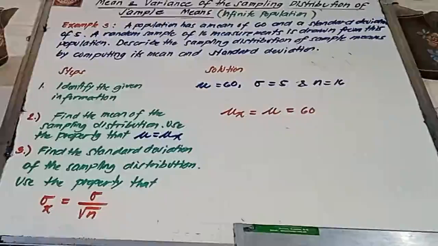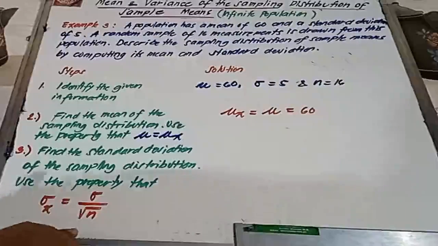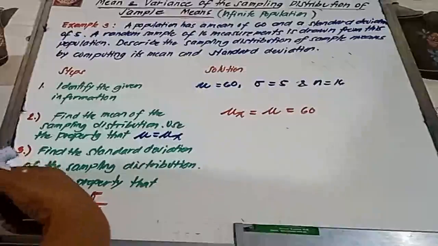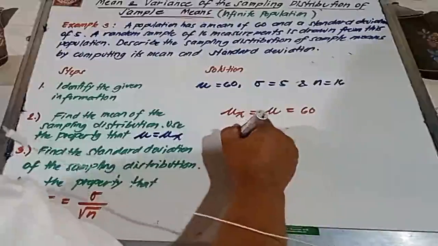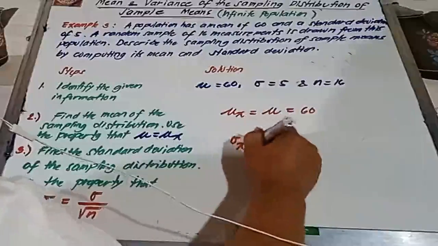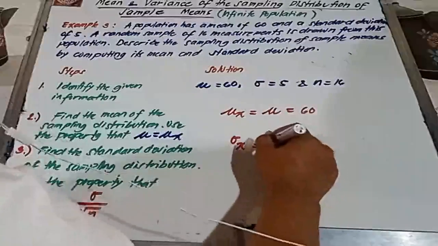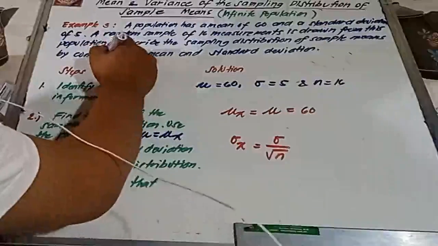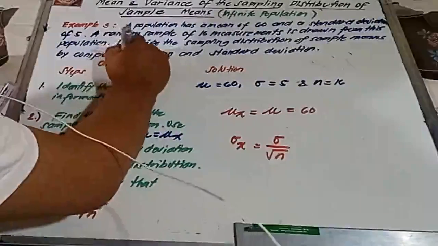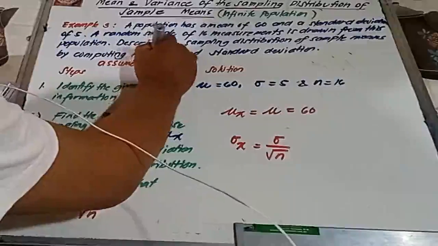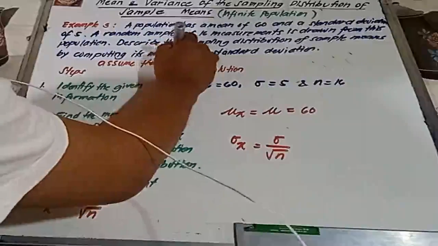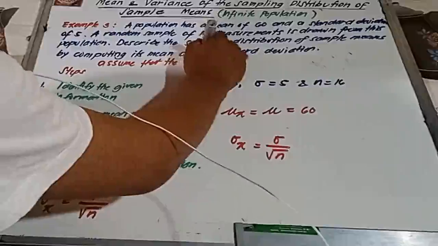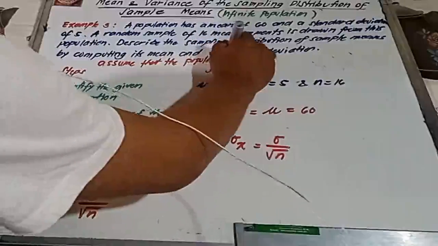Paki-check na lang the properties of the sampling distribution of sample means. Again, so to solve for the standard deviation, we use this one equal to sigma over square root of n. Again, we're going to assume that the population, remind ko lang, the population is infinite.